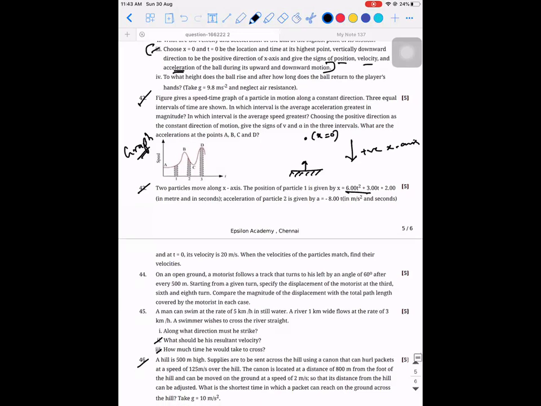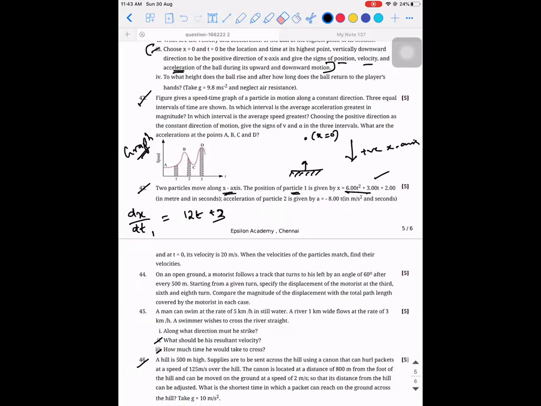There are two particles moving along the x-axis. The position of particle 1 is given, so differentiate it: dx by dt is equal to 12t plus 3. This is for the first particle. How do you get the velocity of the second particle, guys?